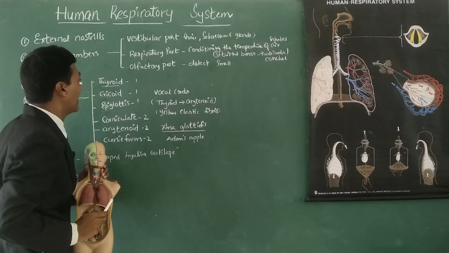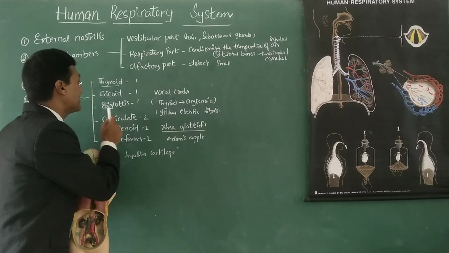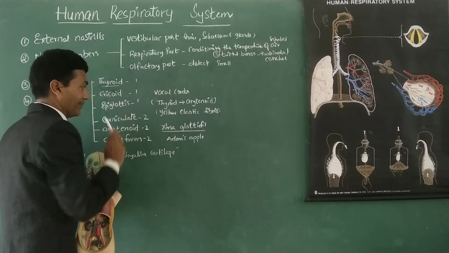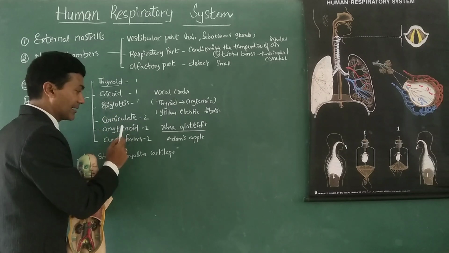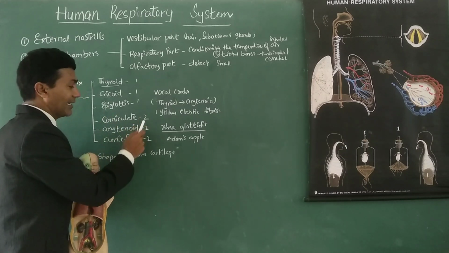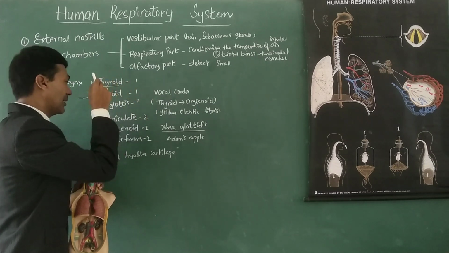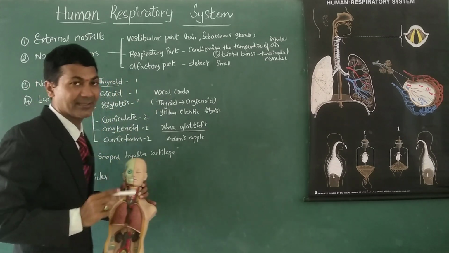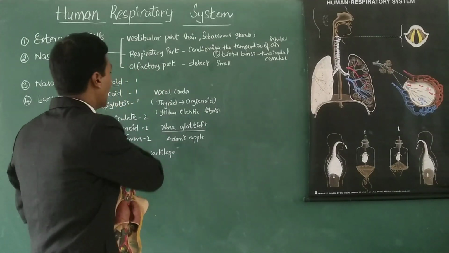The first one is thyroid, the second one is cricoid, the third one is epiglottis. These 3 are single. And next, corniculate, arytenoid and cuneiform cartilages are in pairs, so they are double in number. So the total of 9 cartilages form the larynx, a box-like structure.